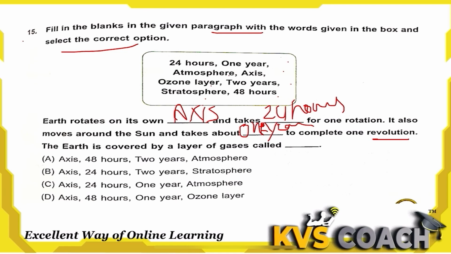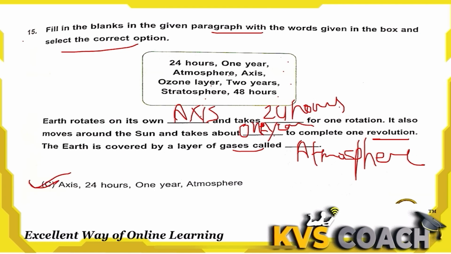To complete one revolution. The earth is covered by a layer of gases and this layer is called the atmosphere. The stratosphere and the ozone layer are all part of the atmosphere. So this is the sequence: axis, 24 hours, 1 year and atmosphere. Option C is the right answer here.